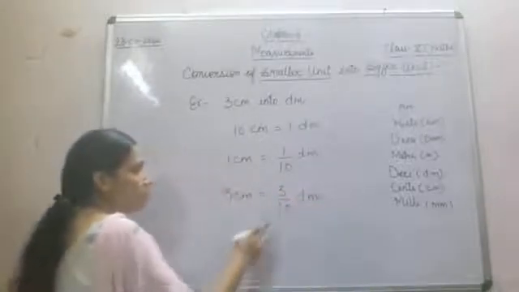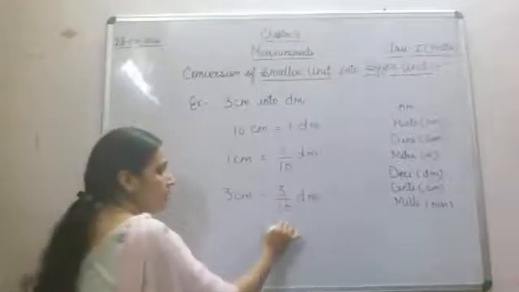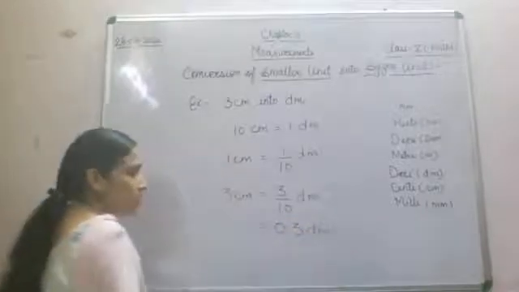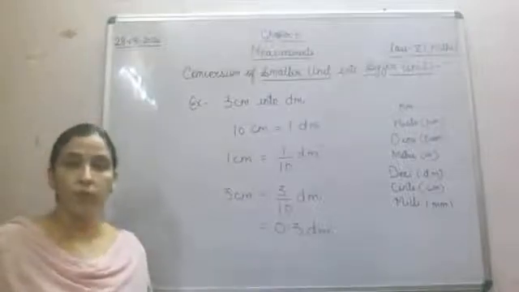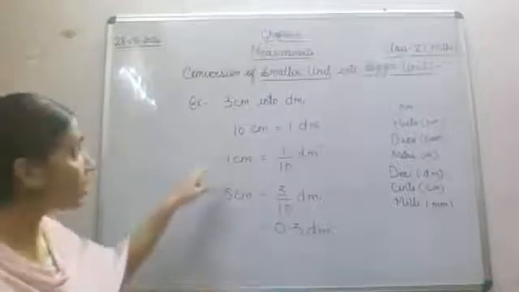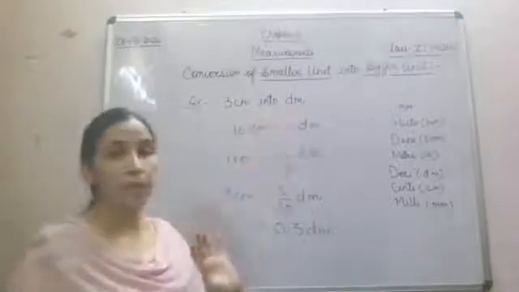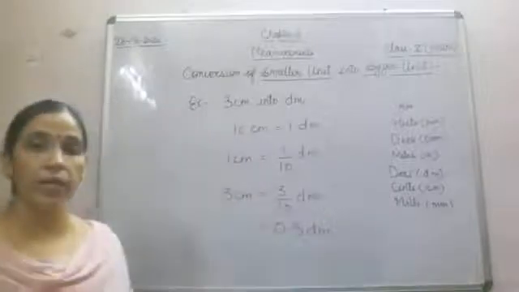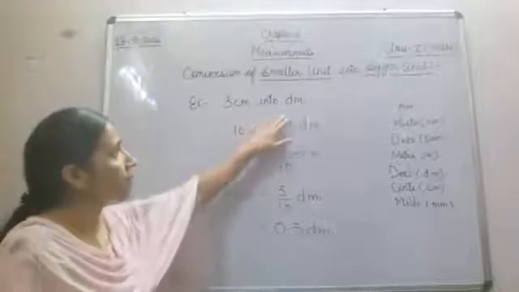Now what we will do? This 0 will take one decimal place in that, 0.3 decimeter. 0.3 decimeter. So what we have done in this? Again a conversion from a smaller unit into a bigger unit, because centimeter is smaller than decimeter. So again a conversion from smaller unit into bigger unit.